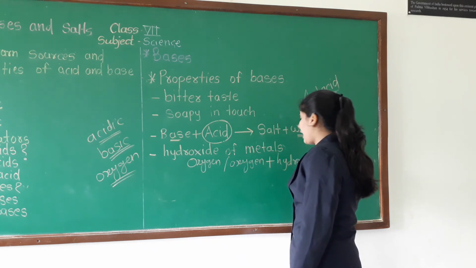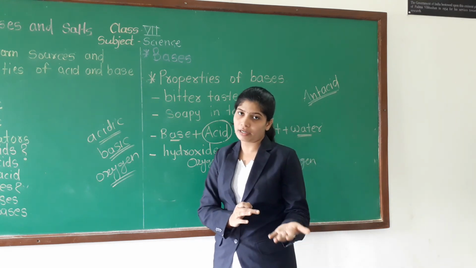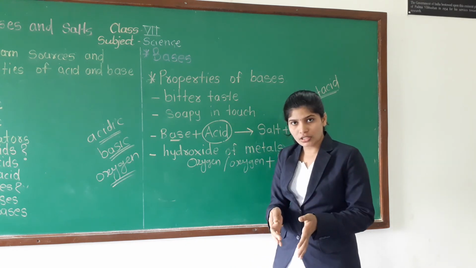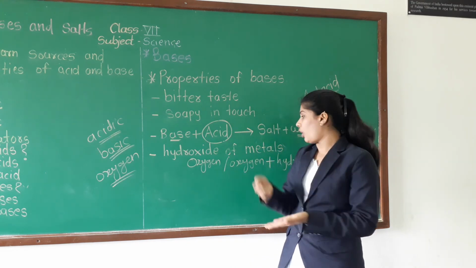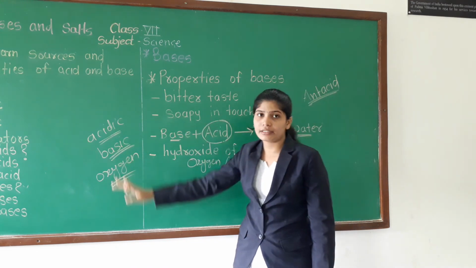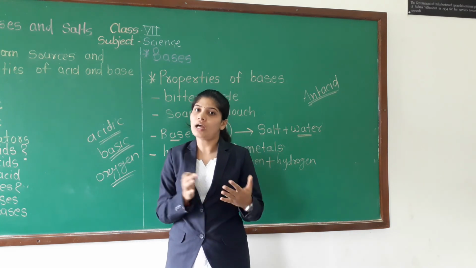We have learned calcium hydroxide, sodium hydroxide, potassium hydroxide. There is either oxygen or oxygen along with hydrogen. So I hope that you have understood what bases are and what acids are.